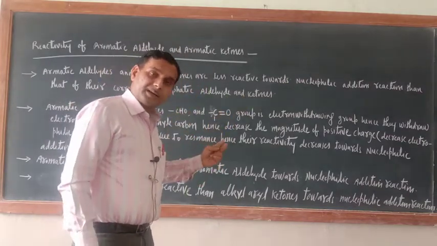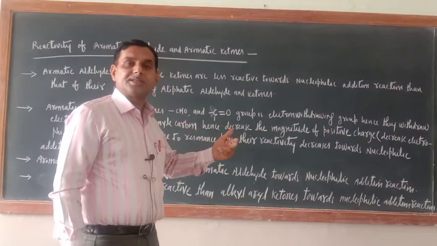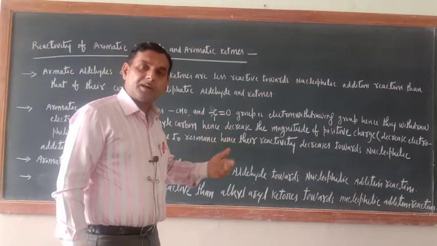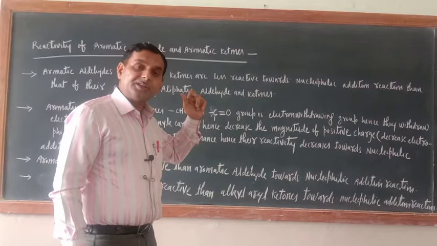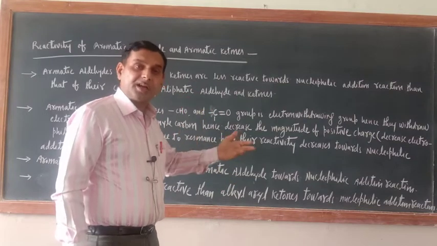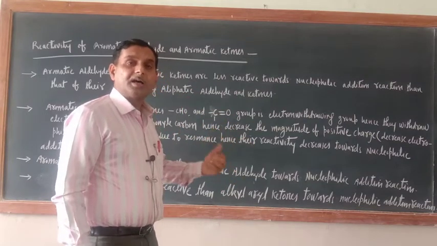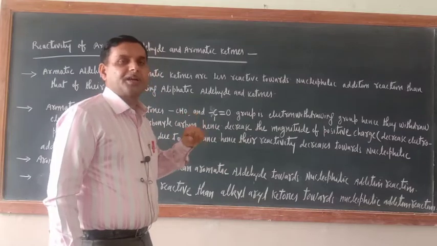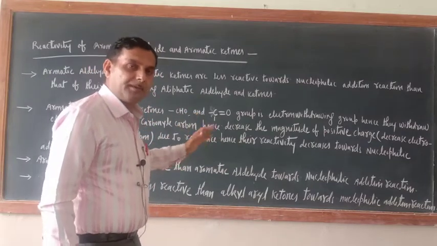Now if a factor increases the electron density at the carbonyl carbon, it means that factor is decreasing its reactivity towards receiving the attacking nucleophile. So here that is happening.